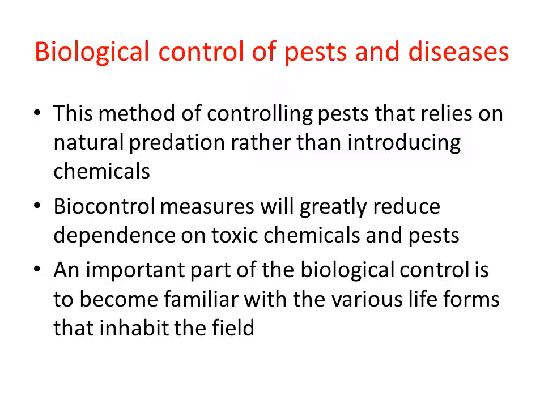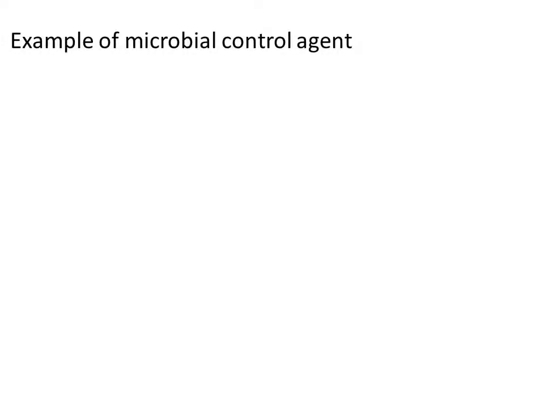So let us now study which biocontrol agents are used to control pests. There are different microorganisms used as biocontrol agents. Some are bacteria, some are viruses, and some are fungi. So different kinds of microorganisms are used as biocontrol agents, right?